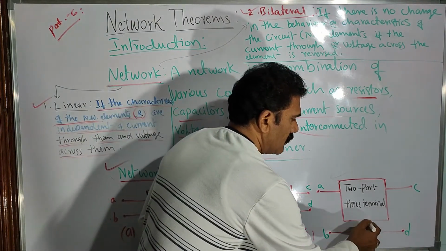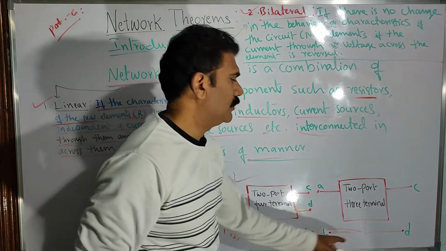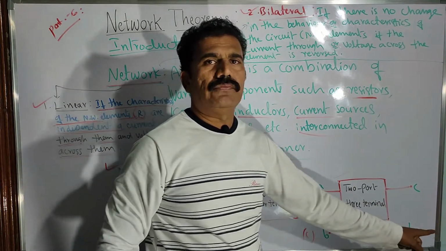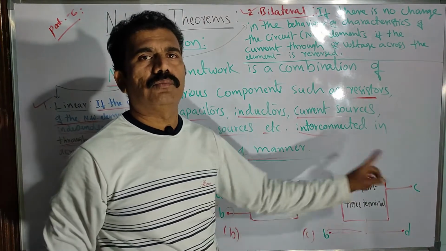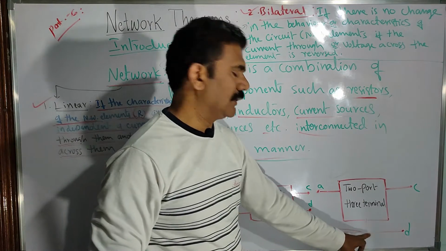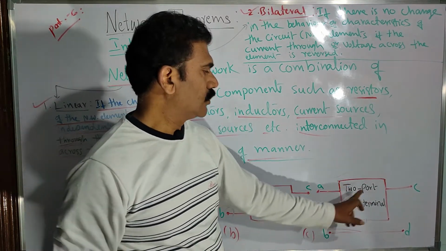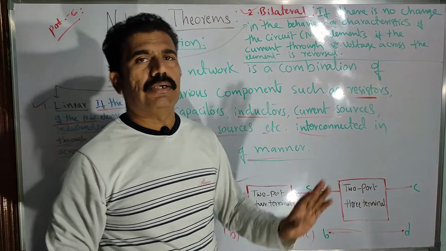So from the given network you are considering the same terminal, B and D, as both input and output, one common terminal between input and output. Totally you have only three terminals, 1, 2 and 3, with one common terminal. That is why it is called a two port, three terminal network.